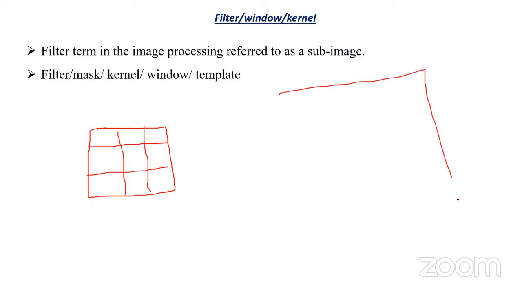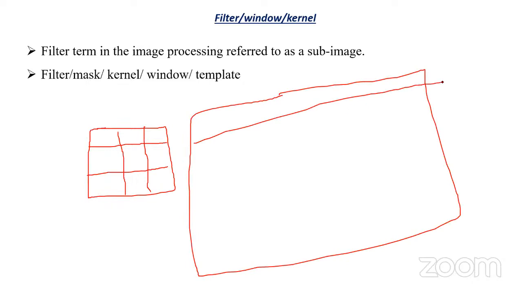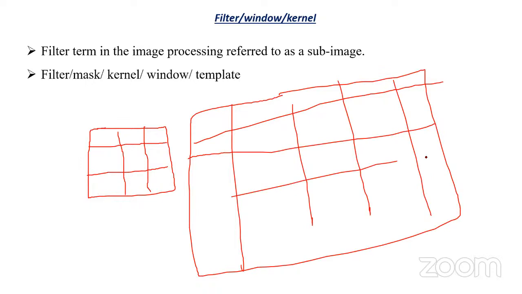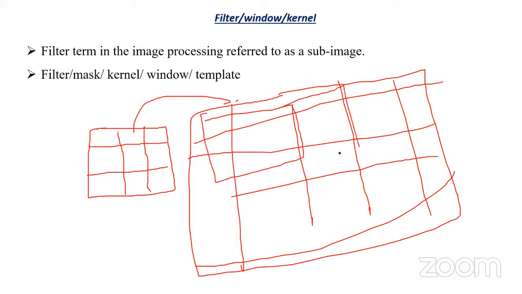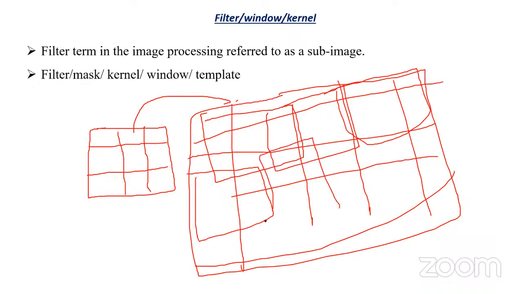Let us assume this is a window or mask, a 3x3 sub image, and this is the original image. The image is nothing but a matrix of rows and columns, and this 3x3 image is a filter. We apply it initially here, then move left to right. After completing a row, we move down from top to bottom and apply it again like this.